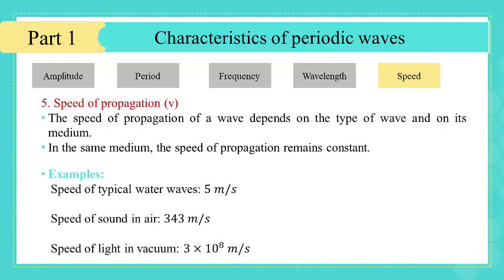For example, the speed of typical water waves is equal to 5 meters per second. The speed of sound in air is 343 meters per second. And the speed of light in vacuum is 3 times 10 to the power 8 meters per second.